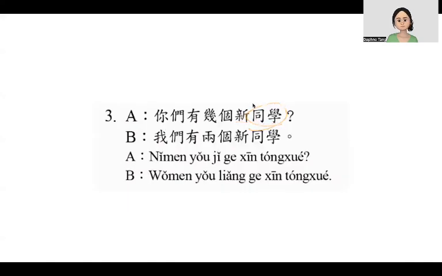The noun is 新同学. 同学, people, we use 个 to count. 你们有几个新同学?